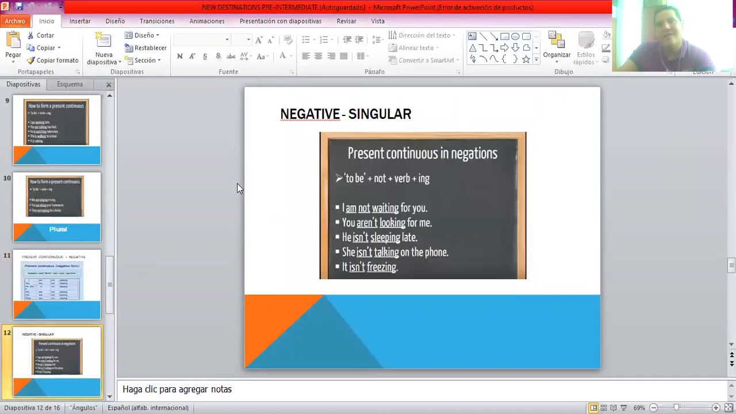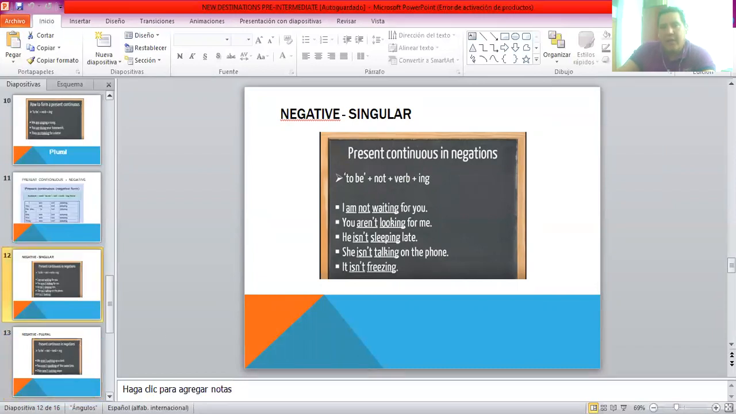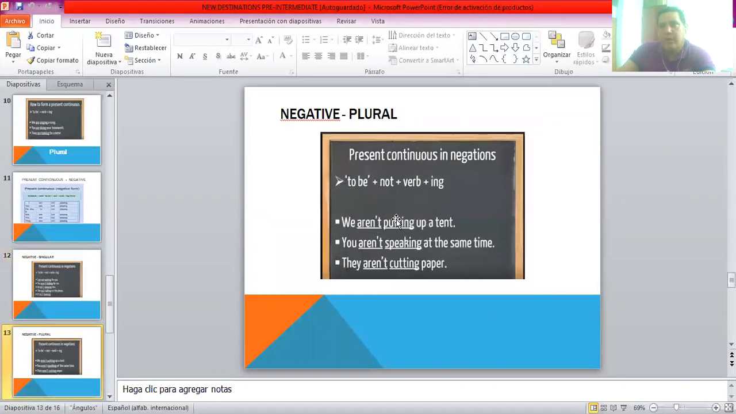Here's another one. In the negative singular: I am not waiting for you. You are not looking for me. She is not talking on the phone at that moment. It is not freezing. At this moment, it's not freezing. So, things that are happening now. Okay, so we're going to do the same thing for plural. We are not putting up a tent. They are not cutting paper. That group of people is not cutting paper at that moment. Make sure you understand that.